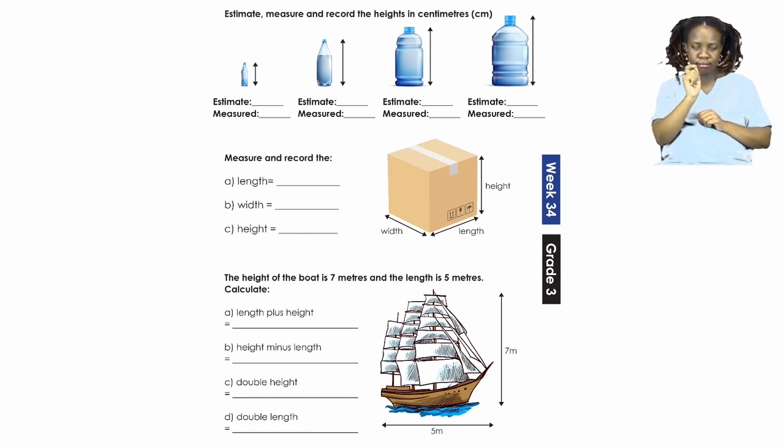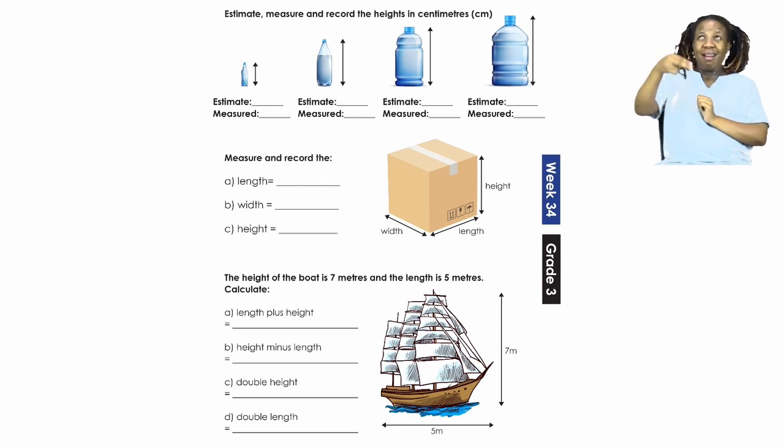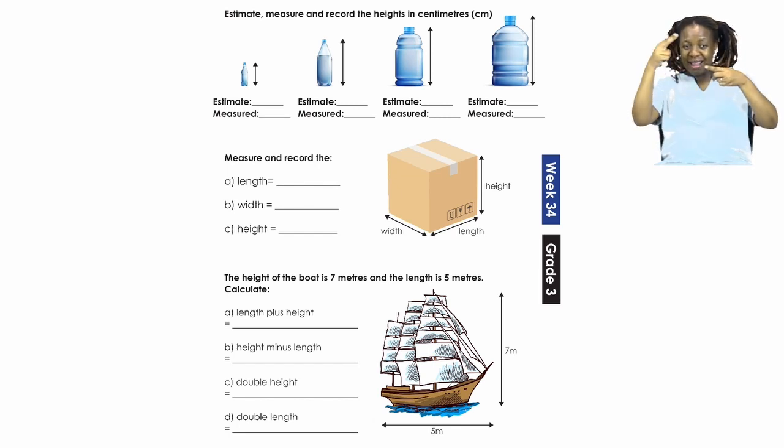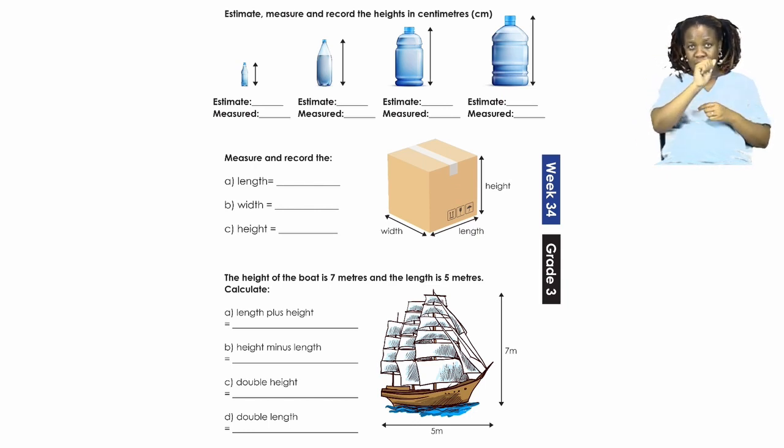And then in the last part of the activity there it says, the height of the boat is 7 meters and the length is 5 meters. Now by using that information, boys and girls, for A, you must add up the length plus height.